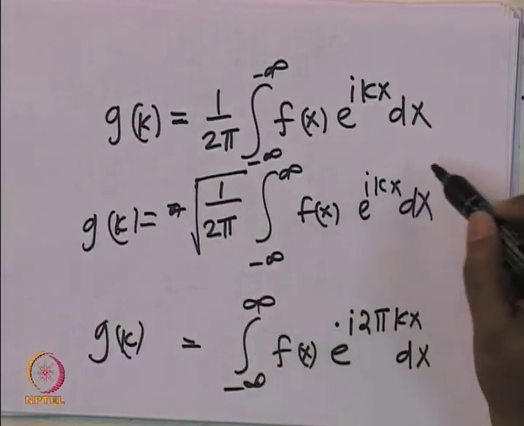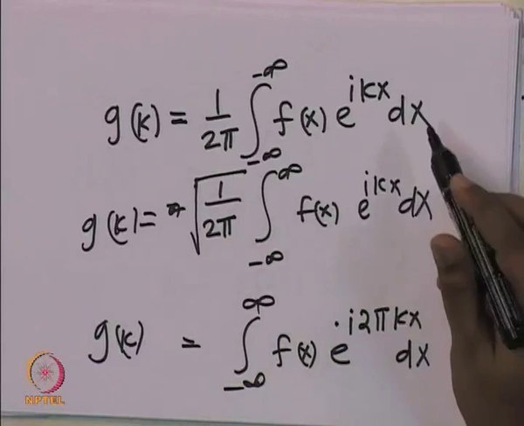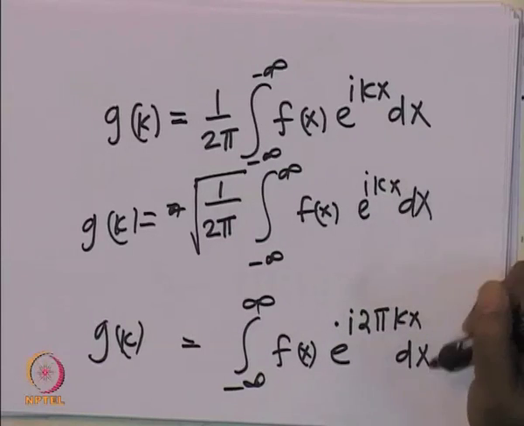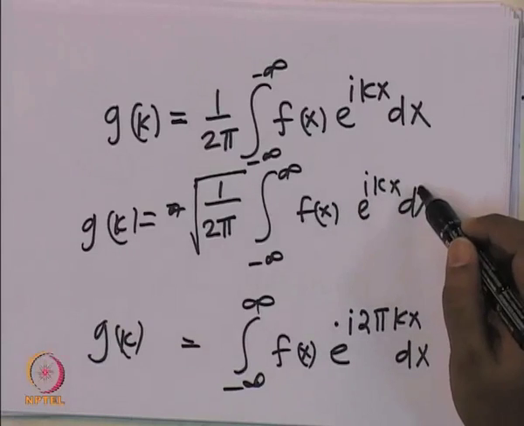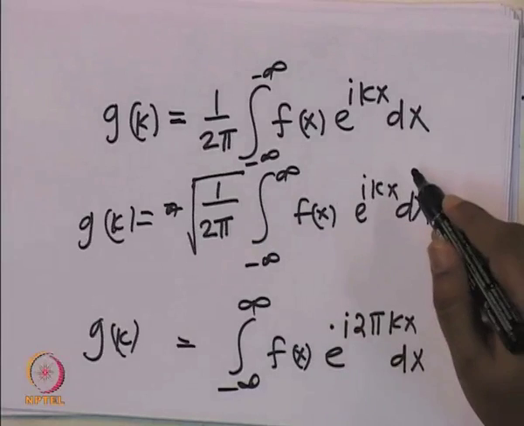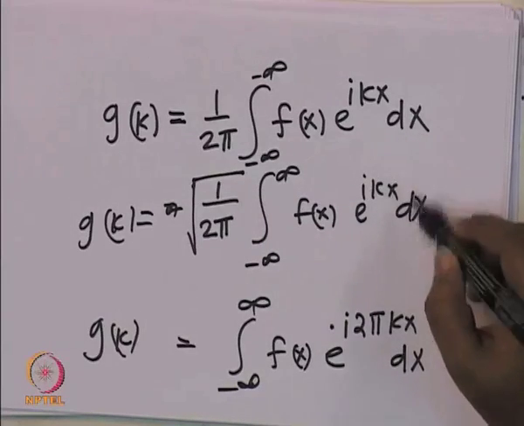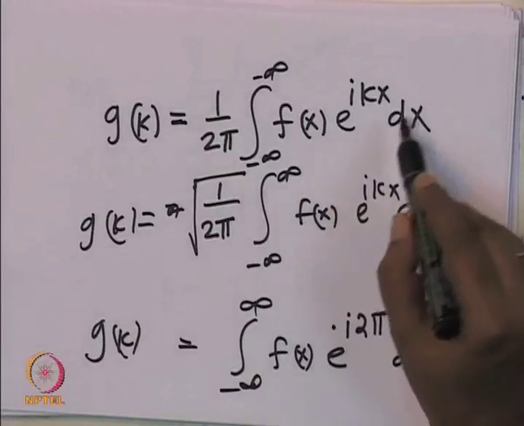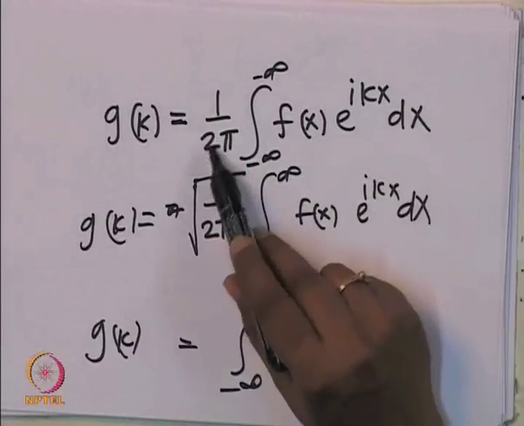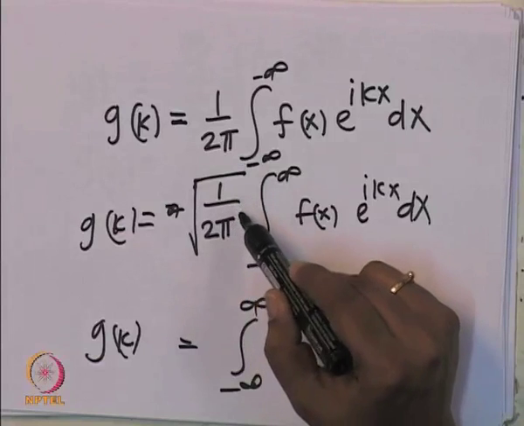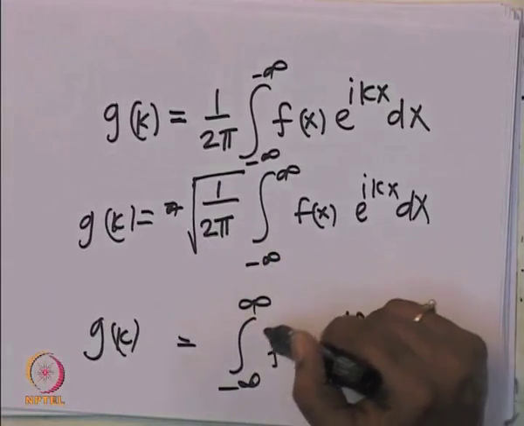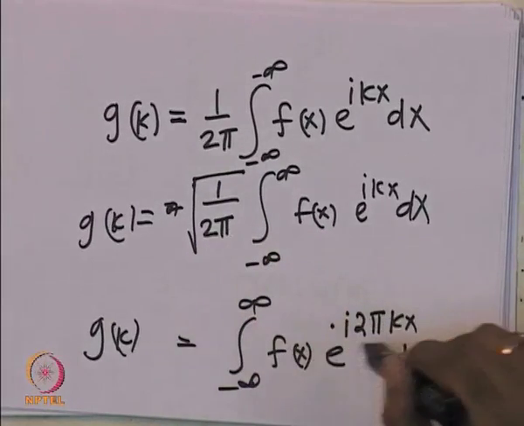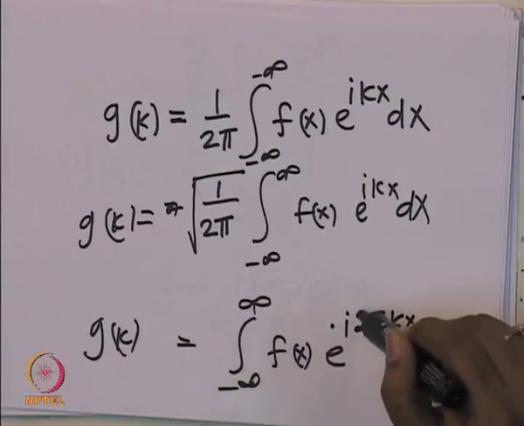Correspondingly, all of these definitions are correct and they are essentially the same, but the only thing is that for each of them the inverse transform is slightly different. When you define the inverse Fourier transform, in one case you do not have a 2 pi. Here, both in the transform and inverse Fourier transform, you will have 1 over root 2 pi, and here both the transform and inverse Fourier transform will have this 2 pi.